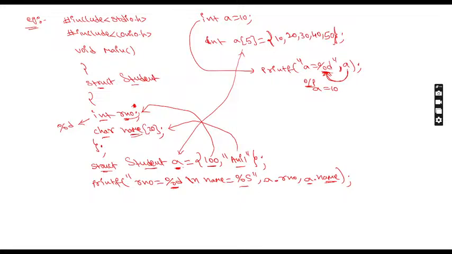So what is this dot? This dot is called a special operator. Why are we using the dot operator? The dot operator is used to access the members of a structure. If you want to access any member of a structure, if you want to go to rule number, you have to write the variable name, then dot. Always you have to write the variable name and dot, to access the member of a structure.